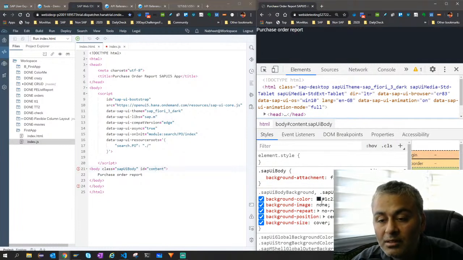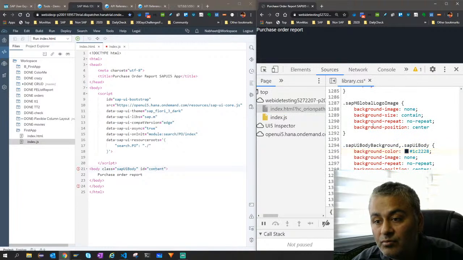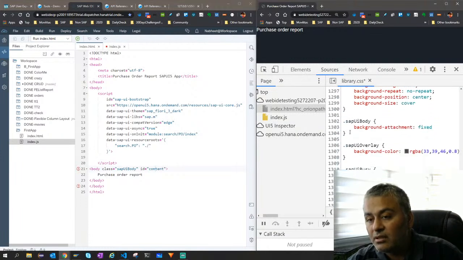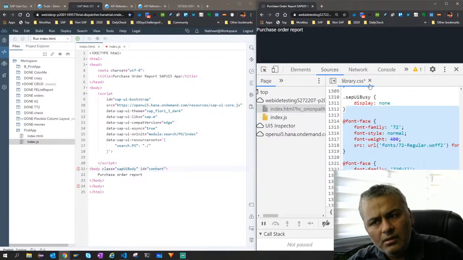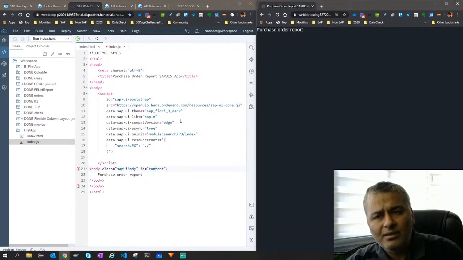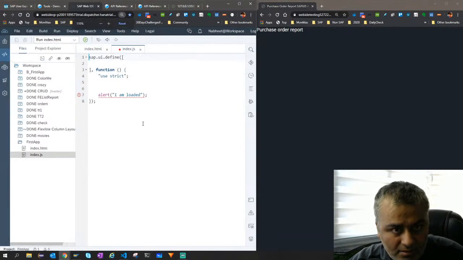dot body, background color is black, image none, cover and all. This is a standard library by SAPUI5. Once I load this, the whole framework loads the accompanying library also. For example, this class will do background attachment fix, this class will change the color and all, right? You can explore this, but the intention is to let you know that we now have our library being loaded, but how do we know it is being loaded? So we need to now look into index.html.